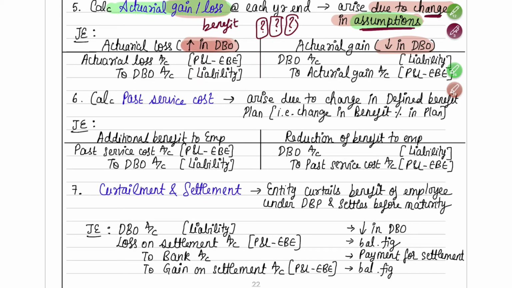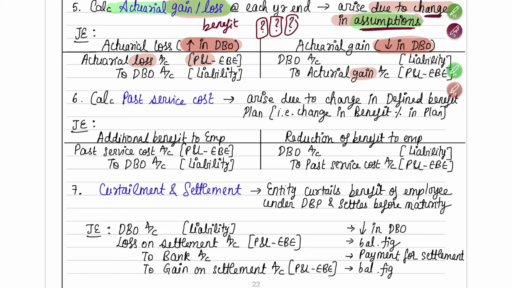If your liability is going to increase, you will have a loss. If your liability is going to decrease, you will have a gain. I hope you understood this now. So this gain and loss, you will have to charge again in your P&L.